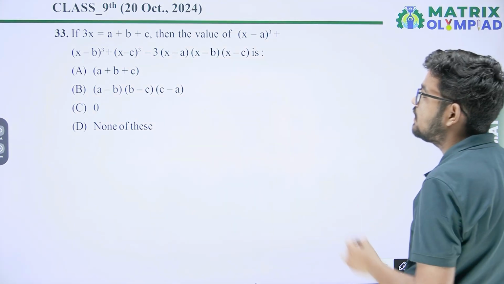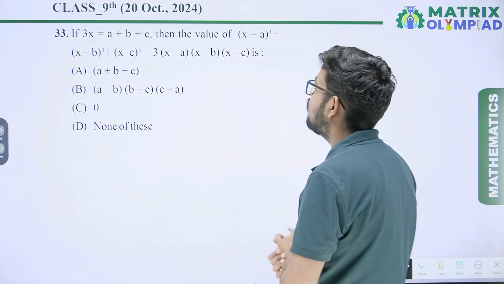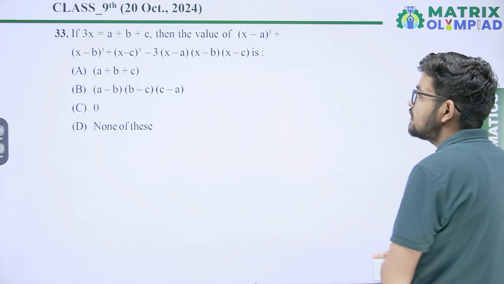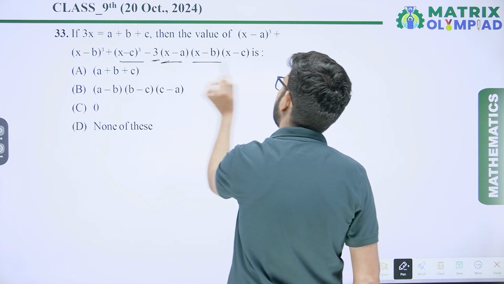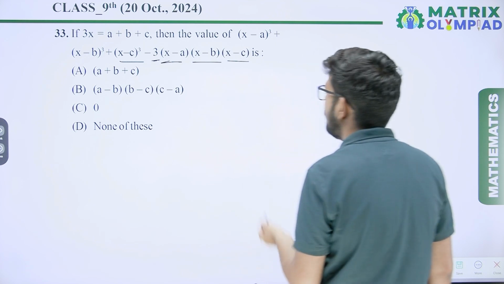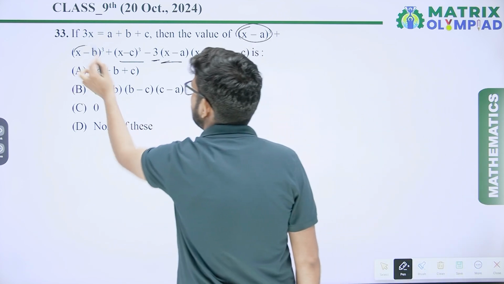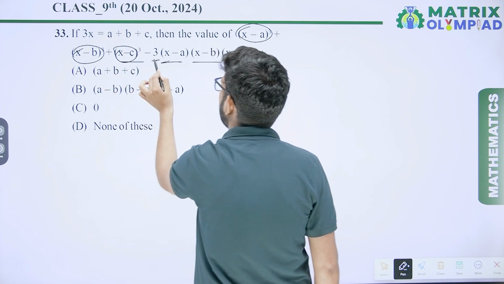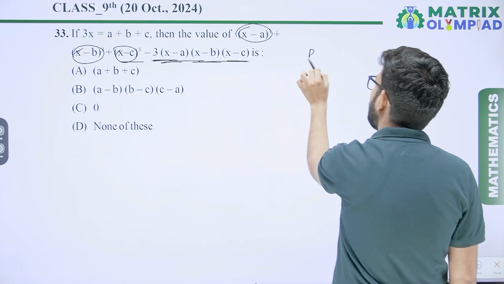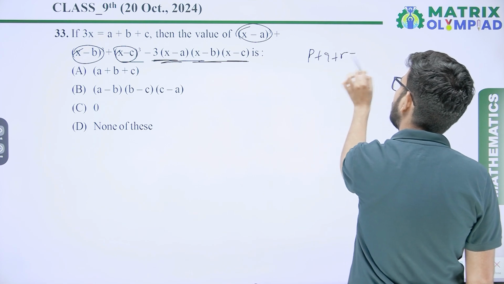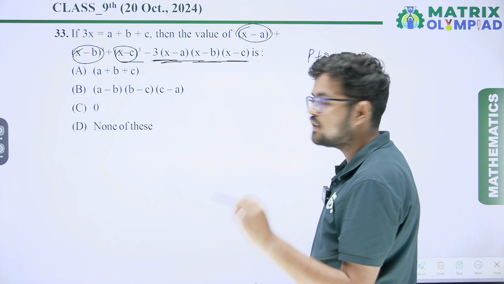Next question number 33. If 3x equal a plus b plus c, then the value of (x minus a) cube plus (x minus b) cube plus (x minus c) cube minus 3(x minus a)(x minus b)(x minus c) is. When you compare, it is like p cube plus q cube plus r cube minus 3pqr. If p plus q plus r equal to 0, then p cube plus q cube plus r cube minus 3pqr is also 0.